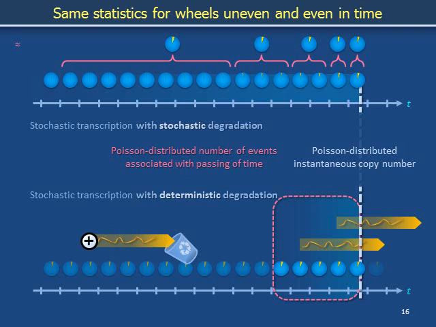The viewer may wish to use a master equation approach to verify that stochastic transcription and stochastic degradation lead to a Poisson distributed steady-state distribution of messenger RNA copy numbers. Can you check this conclusion numerically using the stochastic simulation algorithm? It is important to remember that the purpose of this slide deck is to practice explaining the distribution of copy numbers of a molecule by thinking about the stochasticity of synthesis events.